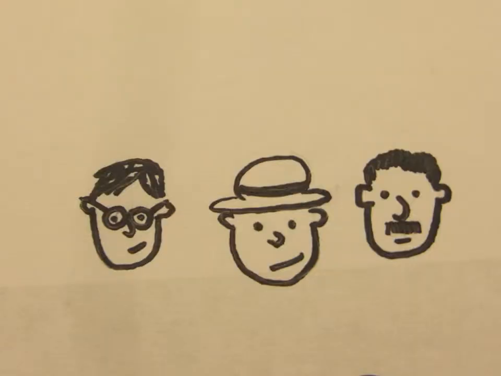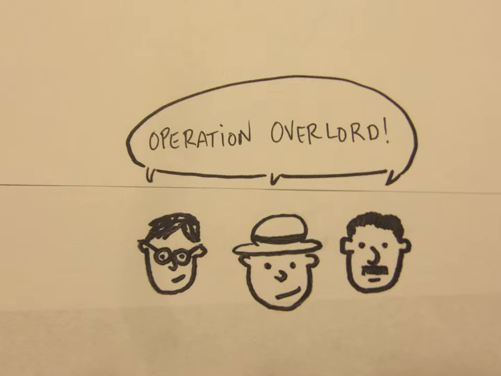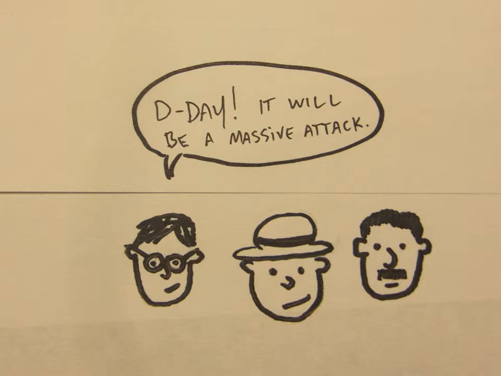Roosevelt, Churchill, and Stalin met together in 1943 in Tehran, Iran, to discuss the strategy and plans behind the invasion. They talked about a British and American large-scale attack, called Operation Overlord, on the beach of Normandy along the northern coast of France. This attack was to be known as the D-Day invasion. It would be the largest seaborne invasion in history.